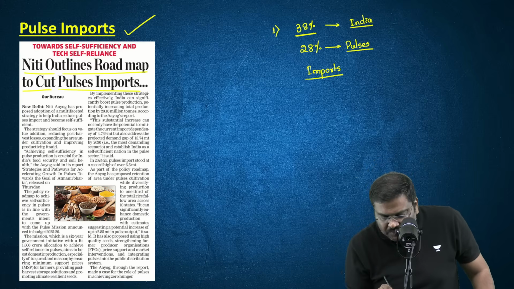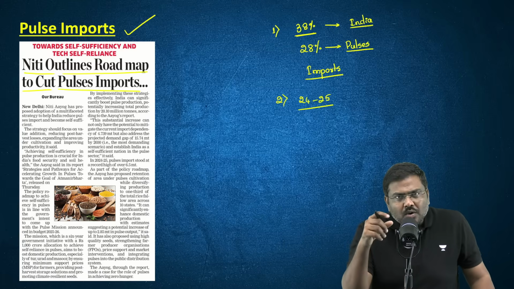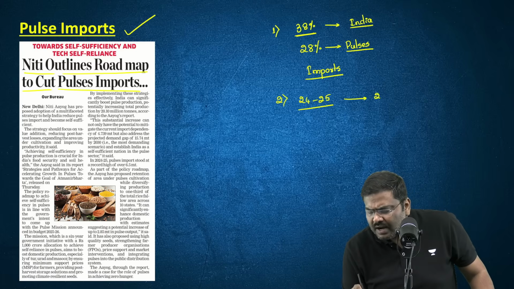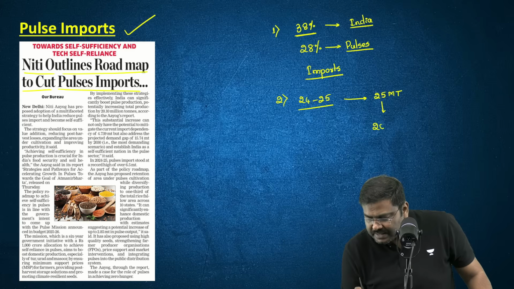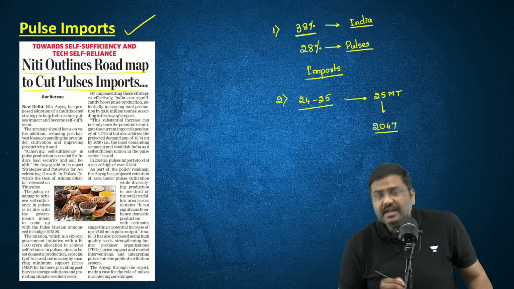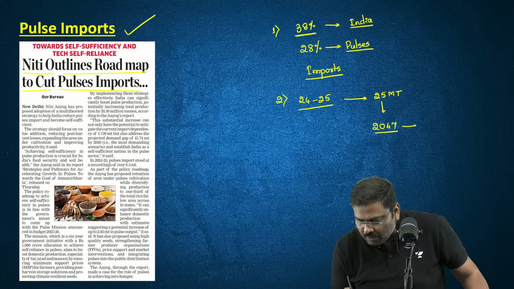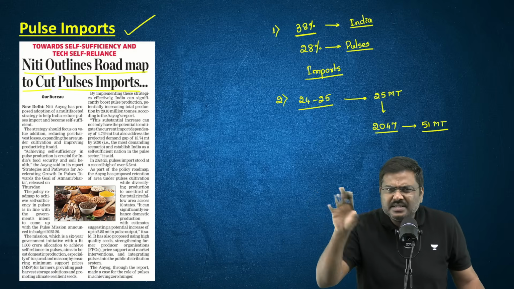For the year 24-25, the total quantity of pulses produced in India was somewhere around 25 million tons. The government of India by 2047 wants to more than double the production, that is, increase it to around 51 million tons. I'm rounding off the number, decimals are there, don't worry.